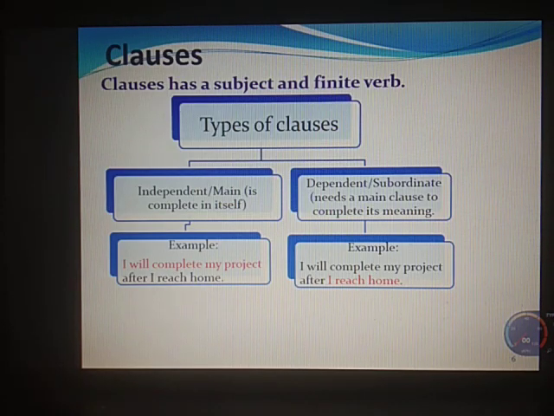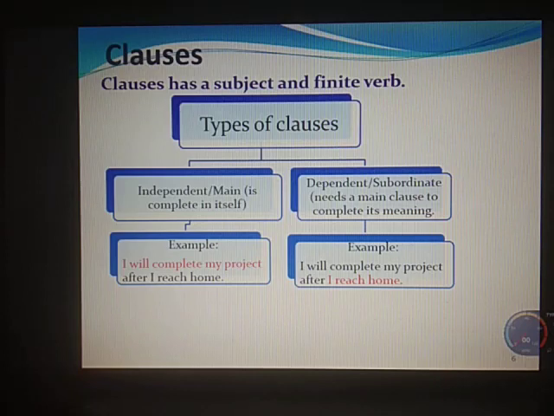For example, I will complete my project after I reach home. Here, when I say the highlighted words, I will complete my project, you will see we have the subject I, we have the verb, we have the object. So it is making complete sense. That's why it's independent, because even if I remove the group of words after I reach home, it is giving us a complete meaning that I will complete my project. So that is the independent, or main clause.